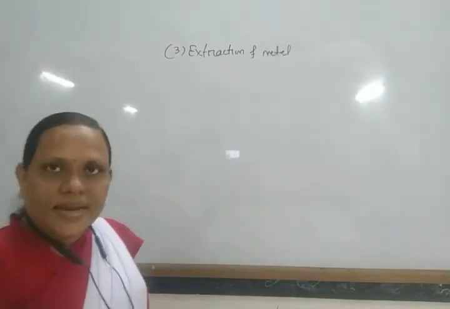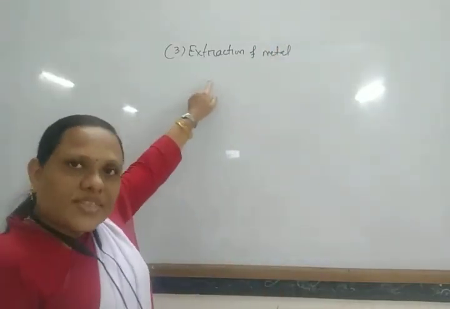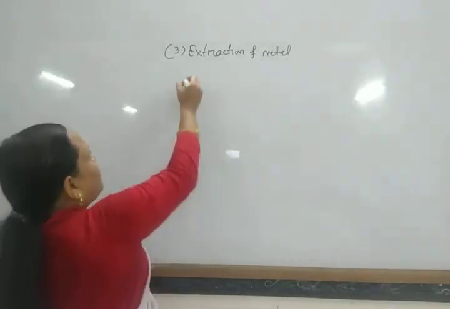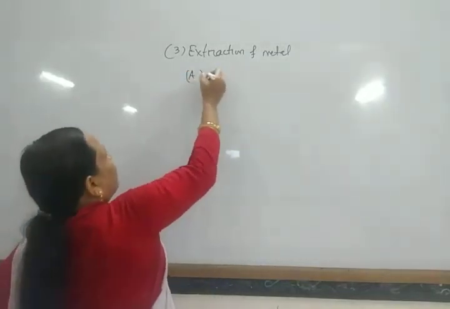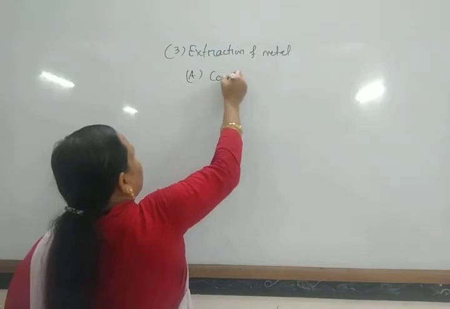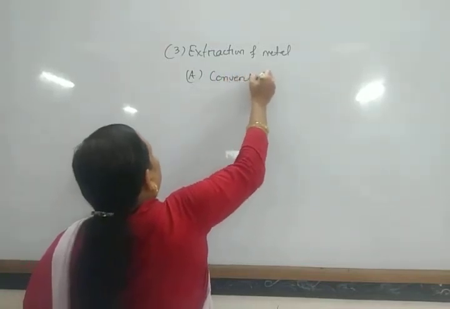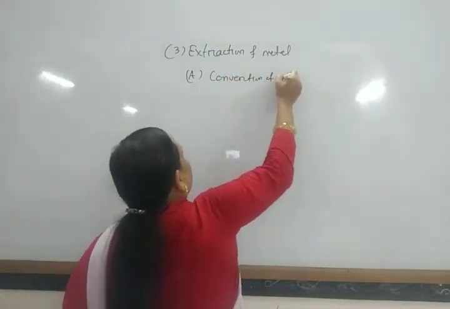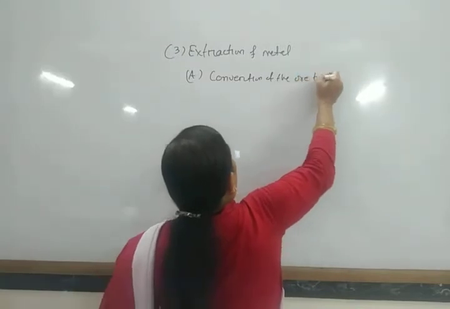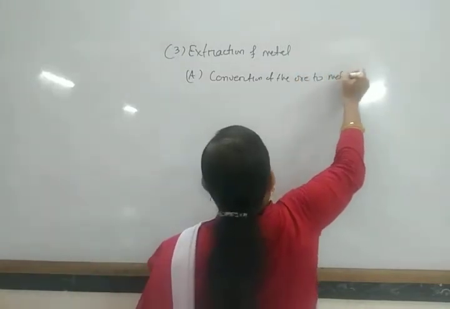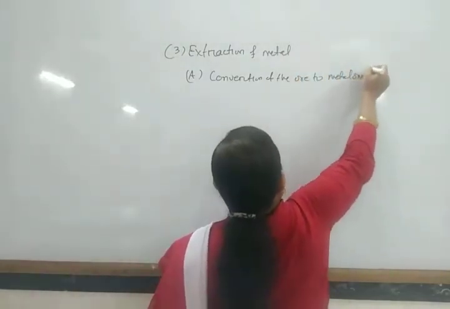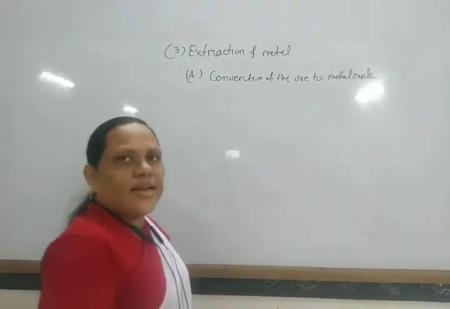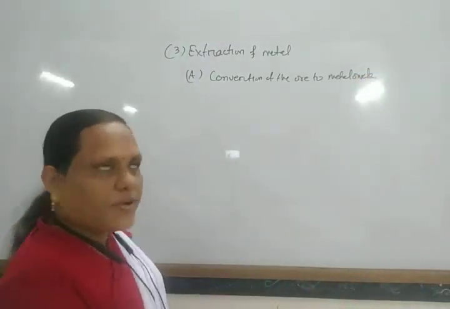So this metal extraction is carried out in two steps. One, conversion of the ore to metal oxide, because metal oxides are more easily reduced than other forms.